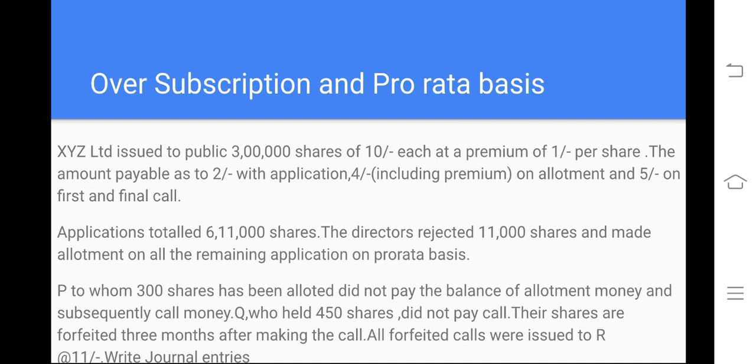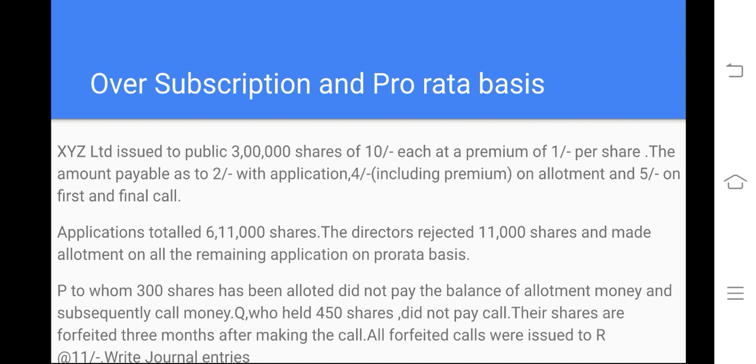We invited only 3 lakhs. See here, double the number of shares we invited, we received. We invited only 3 lakhs, but we received 6,11,000. Finally, what did the company directors decide? The directors finally decided to reject 11,000 shares and make allotment on the remaining applications on a pro rata basis. So 1:2. We invited 3 lakhs, we received 6 lakhs. So whoever has applied for 2 shares will be allotted 1 share. That is called pro rata basis.